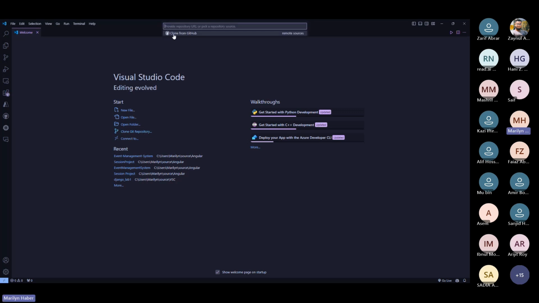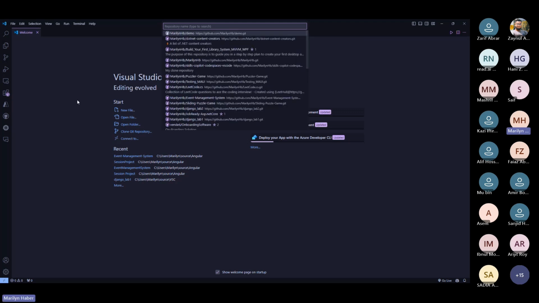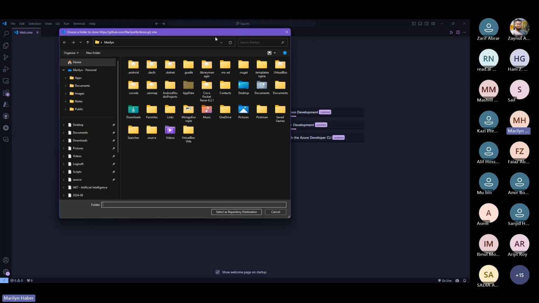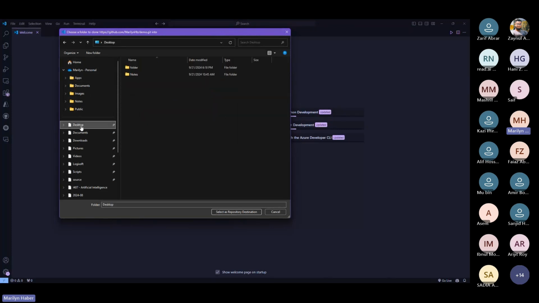If you are saying that you want to clone, we are telling Visual Studio Code that our repository is available on GitHub. Okay? And since I am already signed in on Visual Studio Code with my GitHub account, I will notice here that I can easily check the link of my GitHub remote repository. Okay, and I can check it out. When I check it out, Git asks me, where do I need to save my local repository? So for example, I'm gonna save it on my desktop.